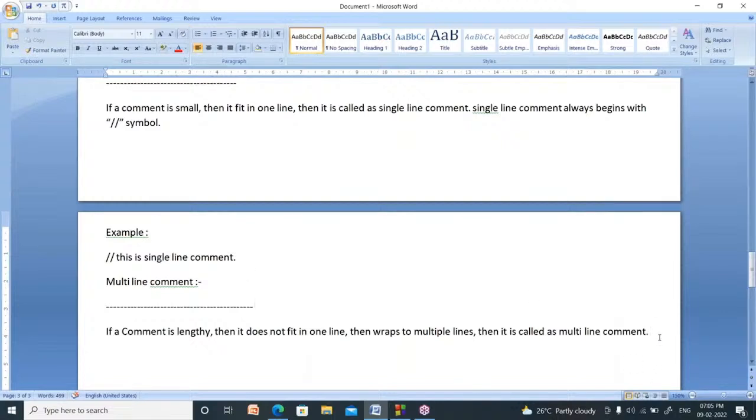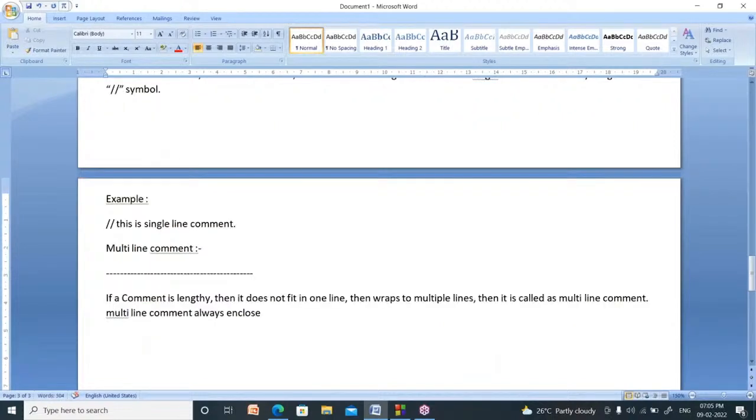A multi-line comment is always enclosed within symbols. It starts with slash and star. After writing the comment, you have to close it using star and slash. So it is always enclosed within slash-star and star-slash.